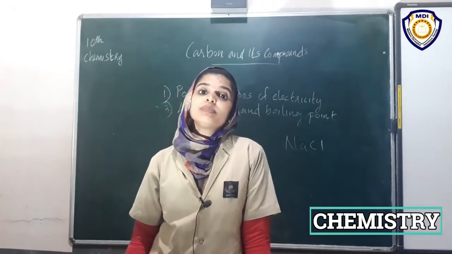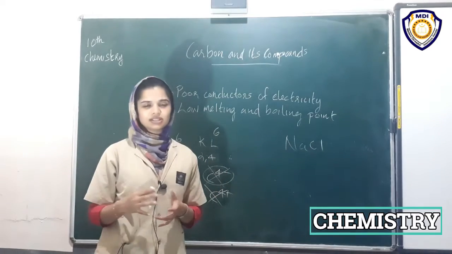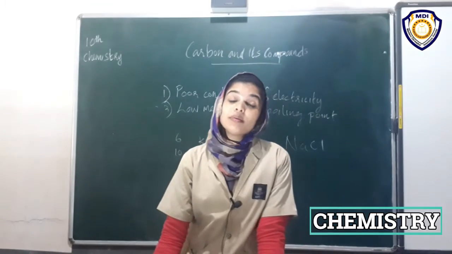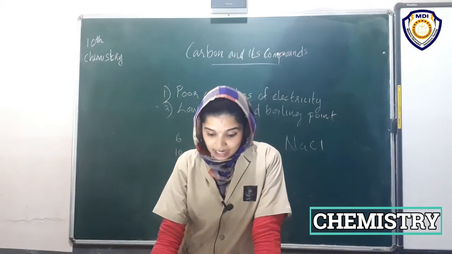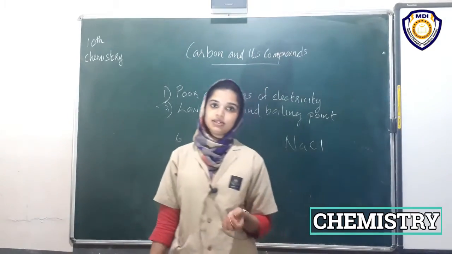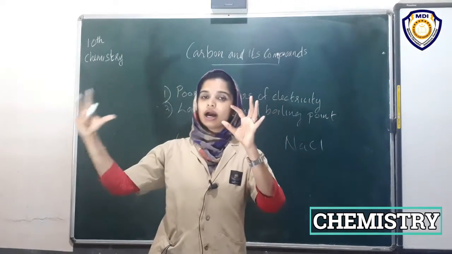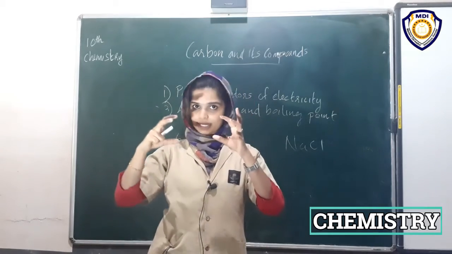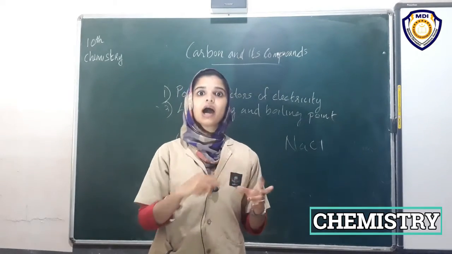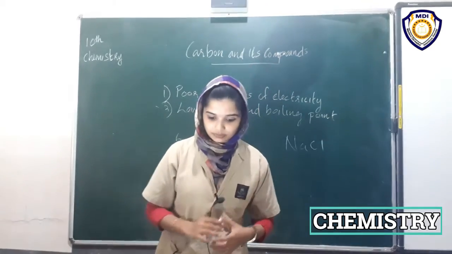So these two methods are not possible for the carbon atom to attain a stable configuration. Then what will the carbon atom do? The problem is solved by sharing of valence electrons with other atoms of carbon or with atoms of other elements. Sharing, not donating, sharing. Carbon will share its electrons with another atom or another carbon atom. Hence they can attain the stable configuration.